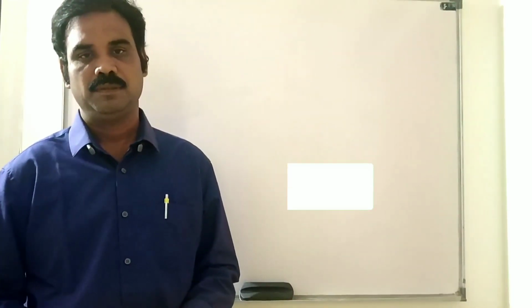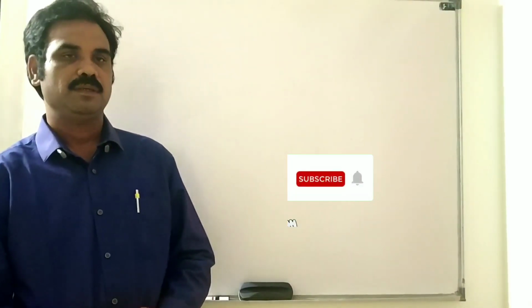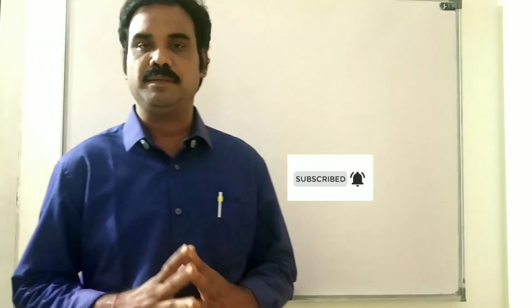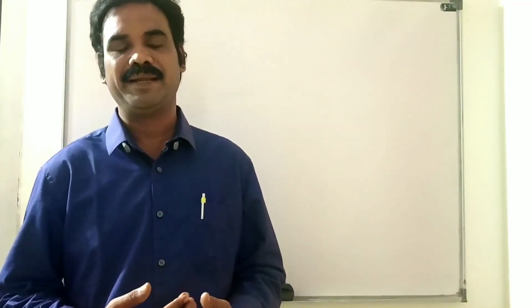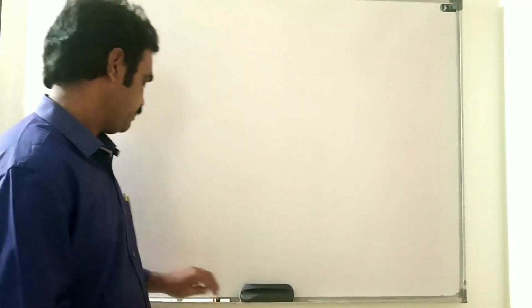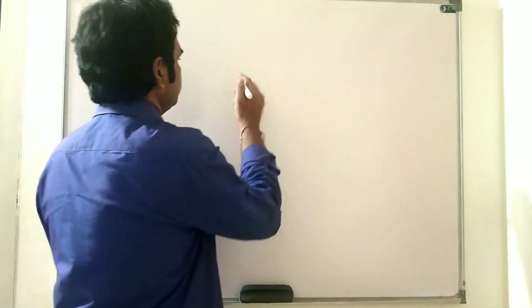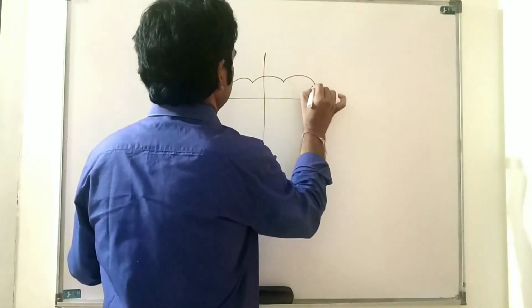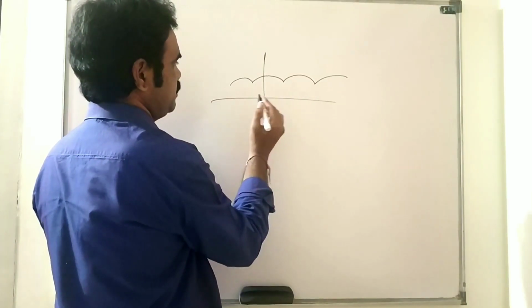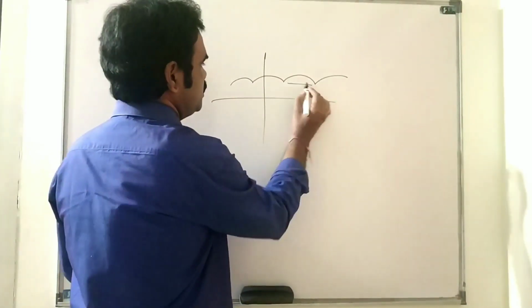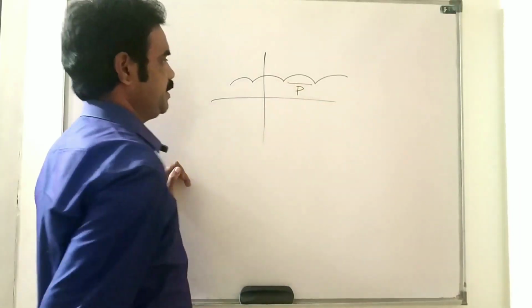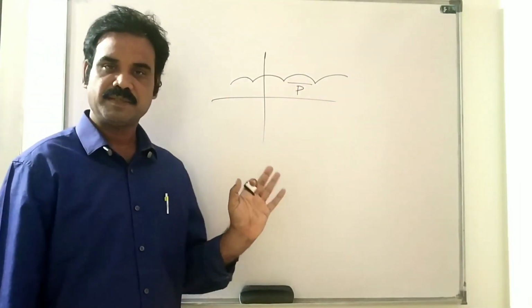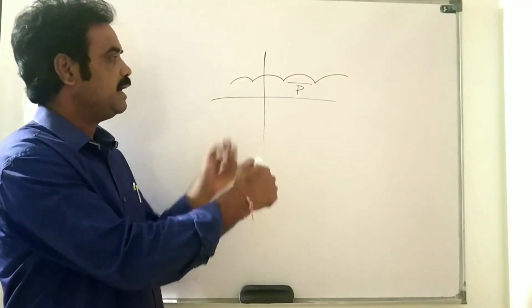Hello students, today's topic is Laplace Transforms of Periodic Function and Dirac Delta function. Okay, what is a periodic function? A periodic function is a function that repeats its values at regular intervals. For example, this is a periodic function, right? This is period P. Okay, the periodic function is a function that repeats its values at regular intervals.